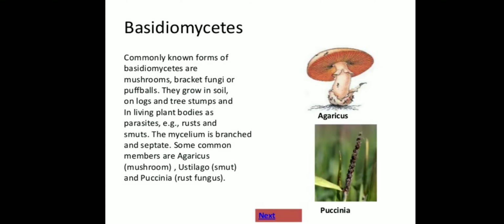The other one is basidiomycetes. Commonly known forms of basidiomycetes are mushrooms, bracket fungi, or puffballs. They grow in soil, on logs and tree stumps, and in living plant bodies as parasites. Example, rusts and smuts. The mycelium is branched and septate. Some common members are Agaricus, that is mushroom, Ustilago, that is smut, and Puccinia, that is rust fungus.